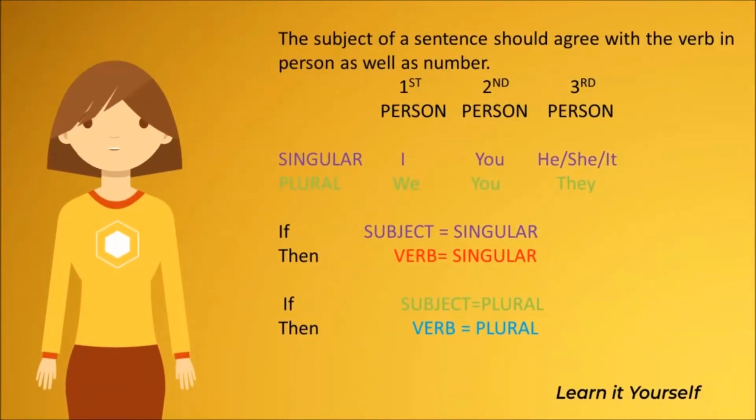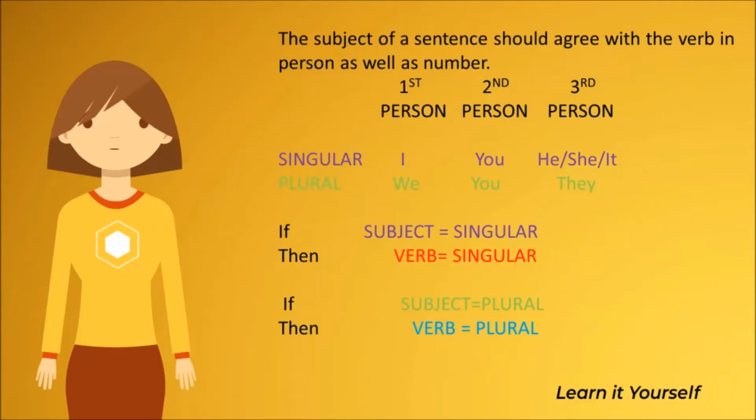The subject of a sentence should agree with the verb in person as well as number. Here, let's take a look at the singular and the plural forms in first person, second person and third person. In singular, the first person is I. In singular, the second person is you. And the third person in singular is he, she or it. First person in plural is we. Second person in plural is you. And third person in plural is they.